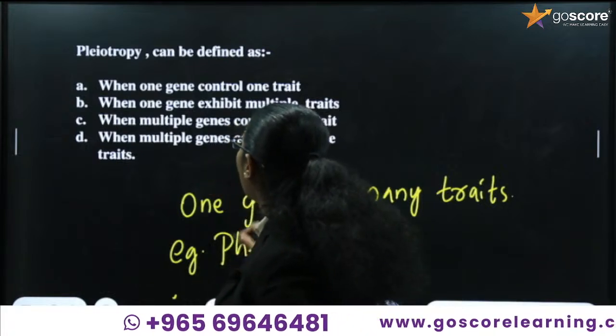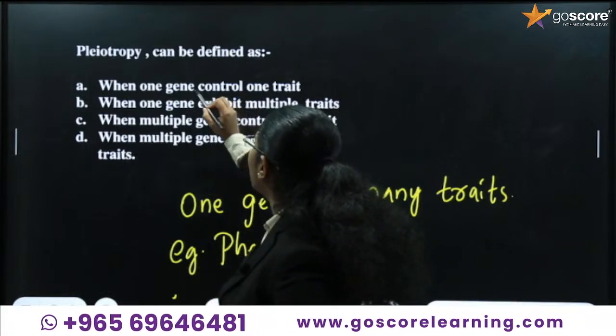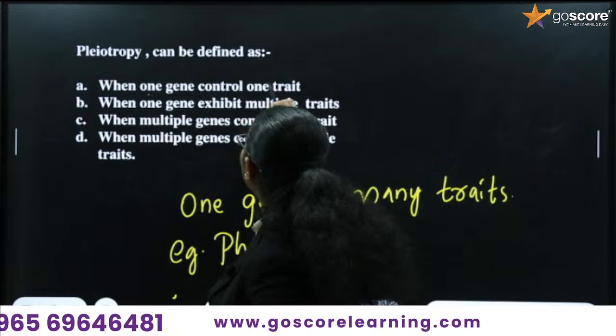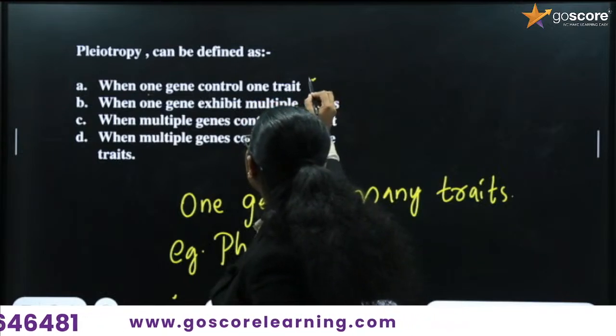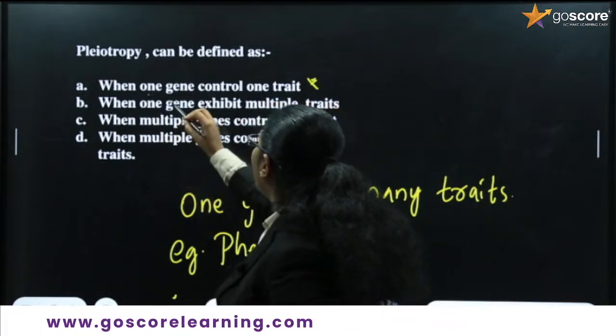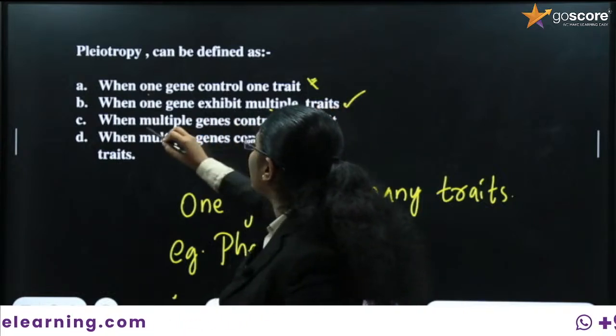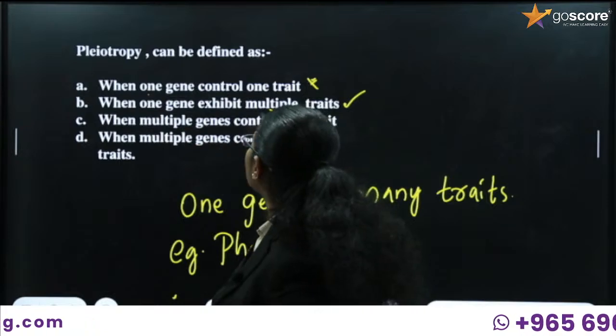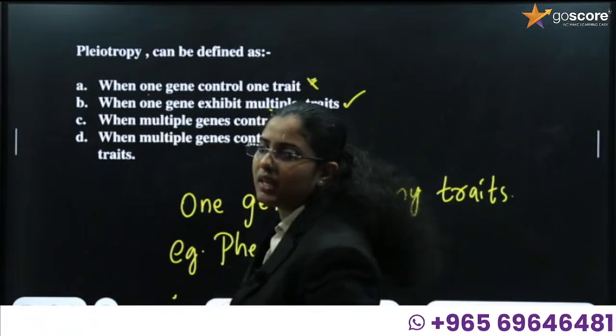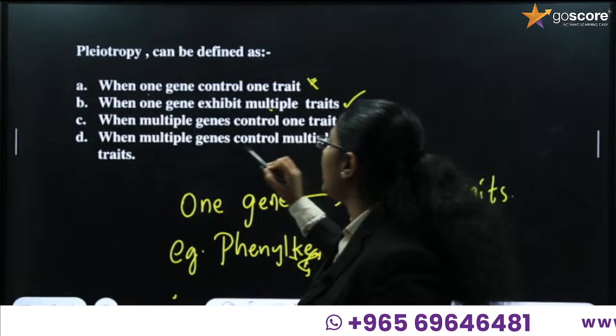So what is the answer here? The options: when one gene controls one trait, is it the answer? No. When one gene exhibits multiple traits, yes, this one is the answer. When multiple genes control one trait, no, it is not the condition.